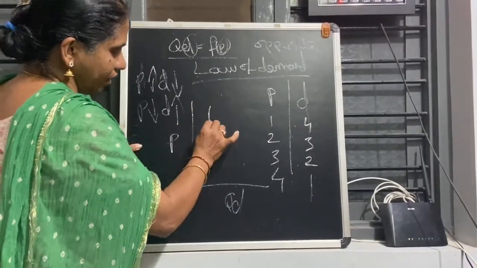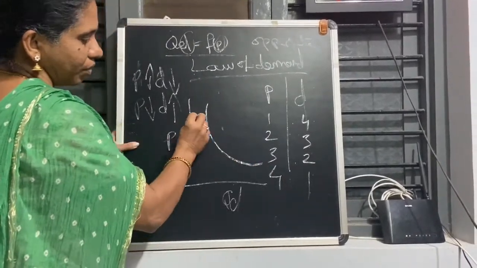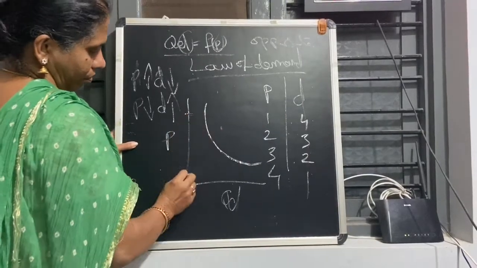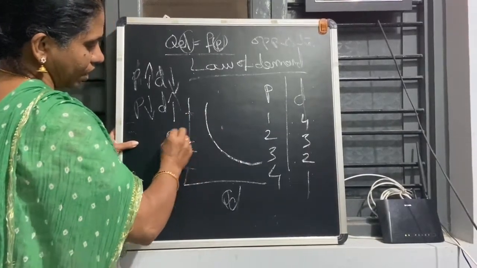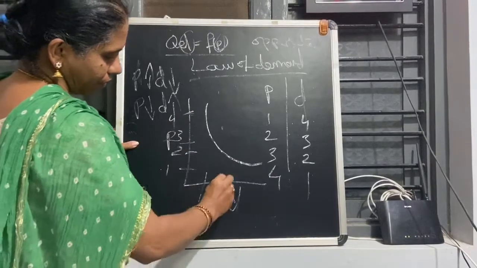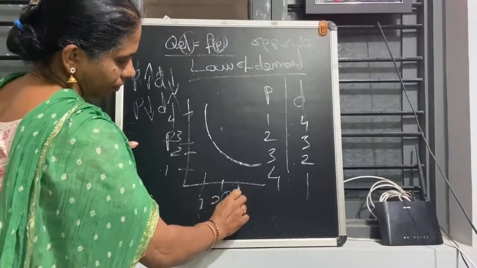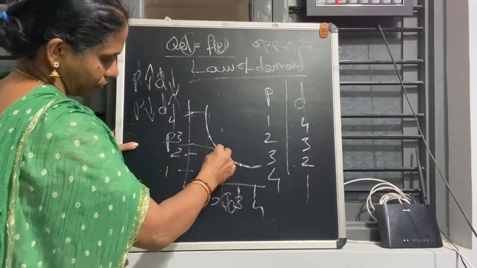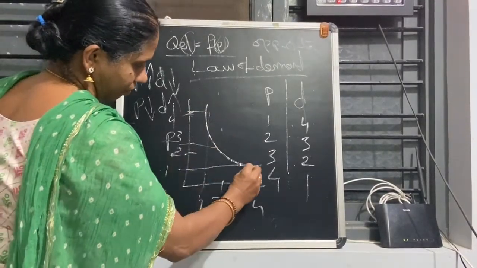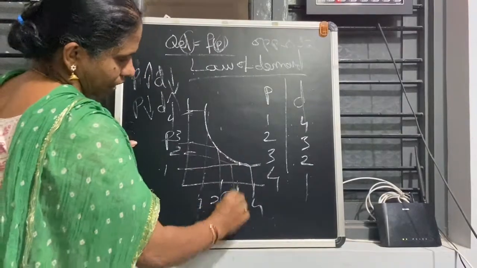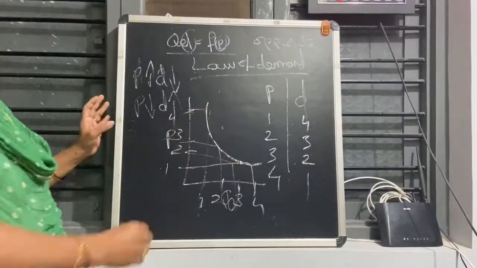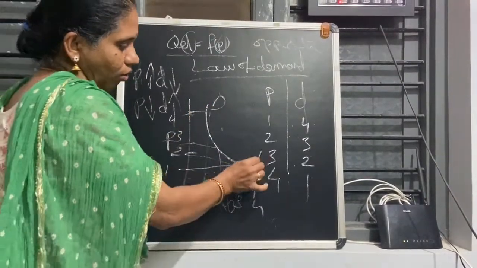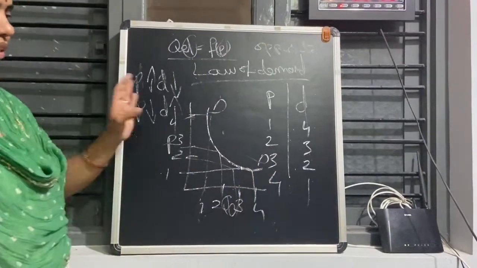The curve will come like this. 1, 2, 3, 4. So 1 means 4, 2 like that, no? So this curve, as a demand curve, always slopes downwards. This is the law of demand.